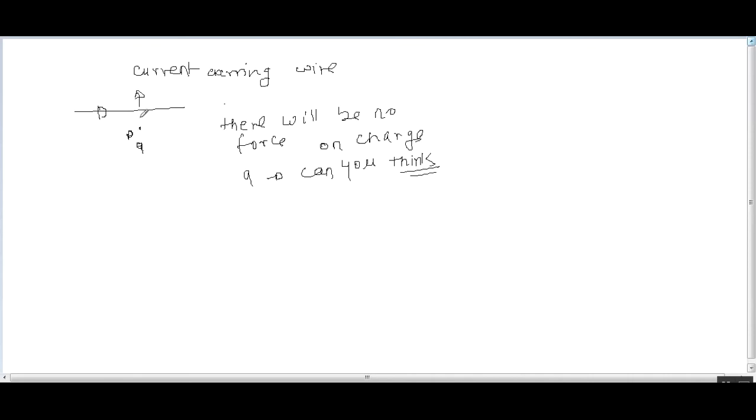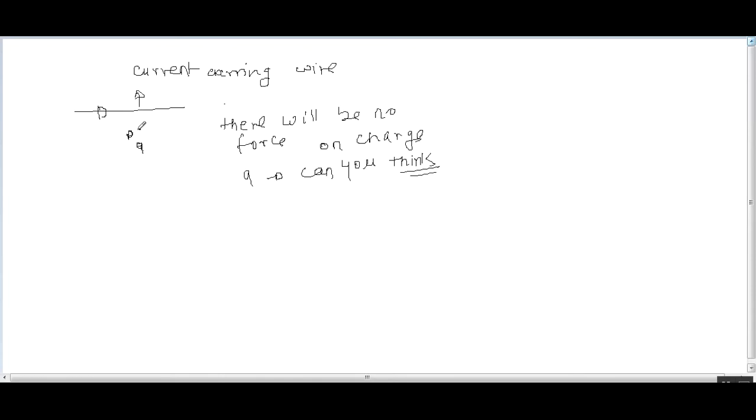The electric field at this point is zero because the conductor is not charged. So if the electric field is zero, then the force on this point charge q at point P should be zero.